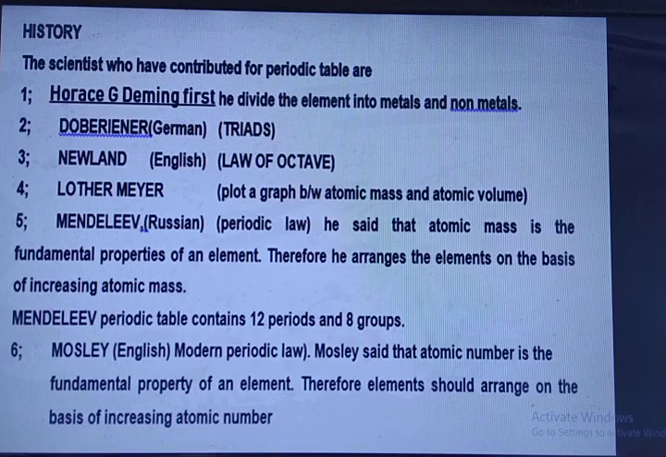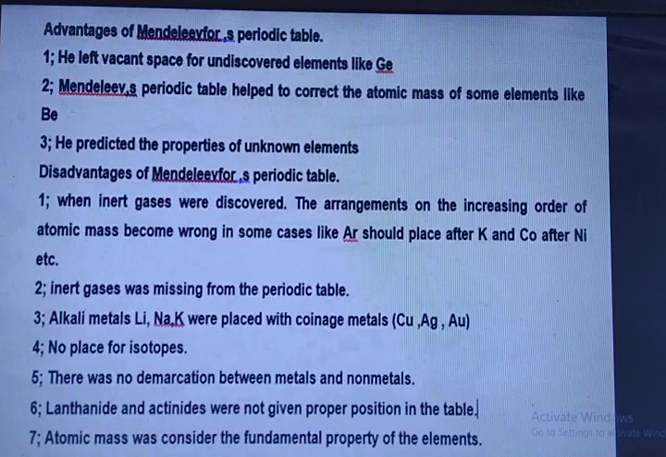So these were the few points of history which I have already described in the previous video. Now, first of all, what were the advantages of Mendeleev's periodic table? So let's discuss Mendeleev's periodic table advantages. He left vacant spaces for undiscovered elements like germanium. Mendeleev's periodic table helped to correct the atomic mass of some elements like beryllium. He predicted the properties of unknown elements.